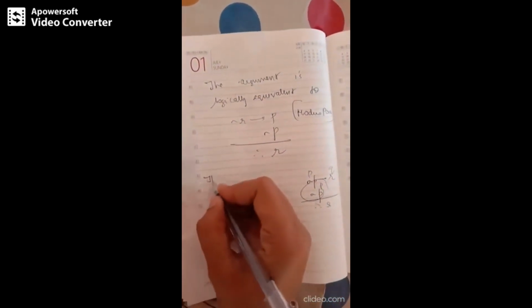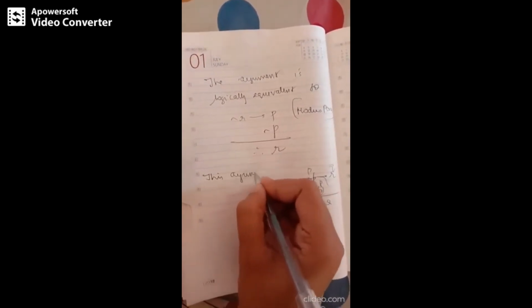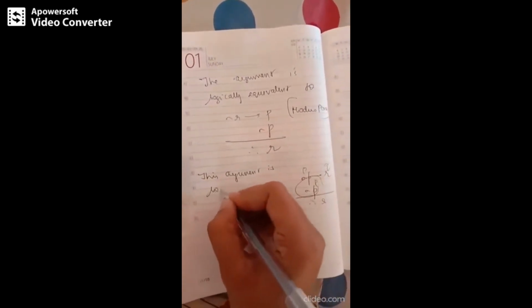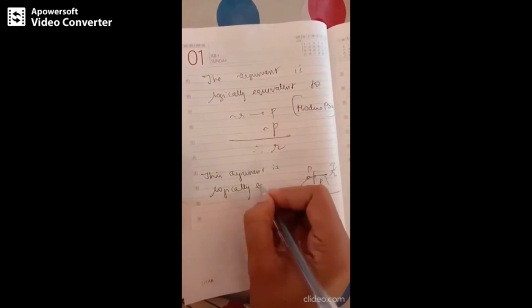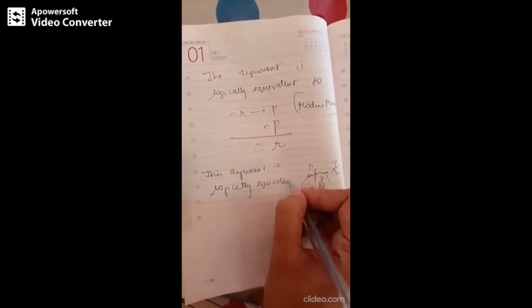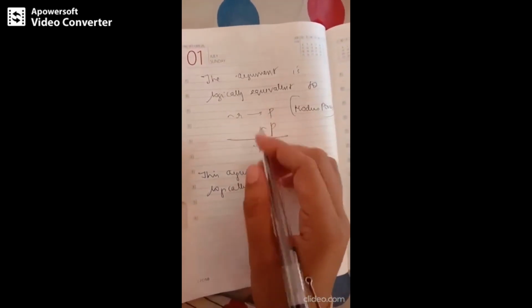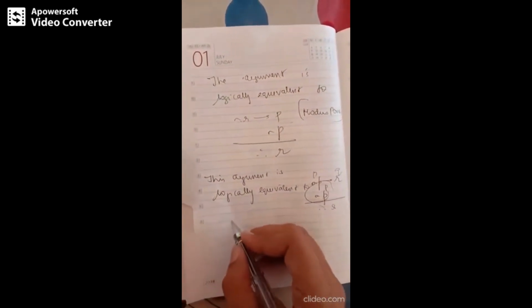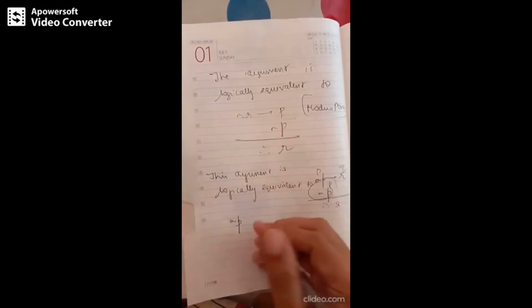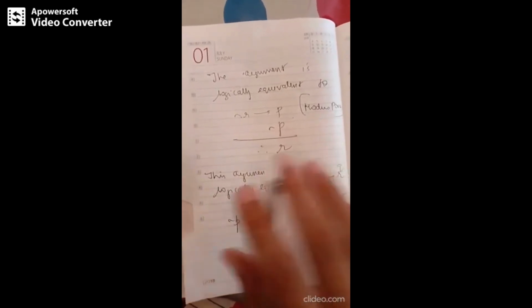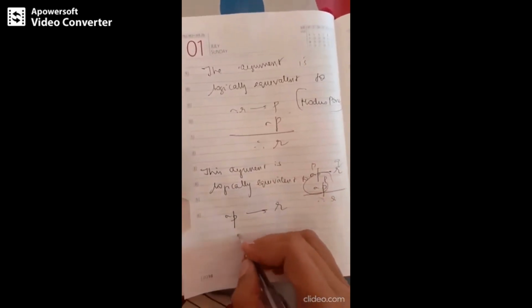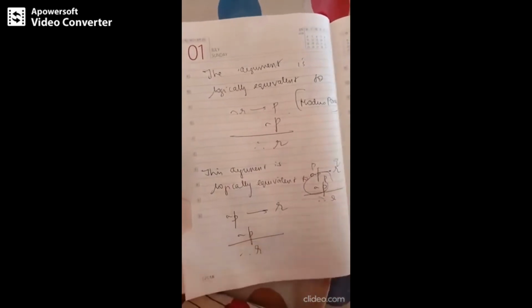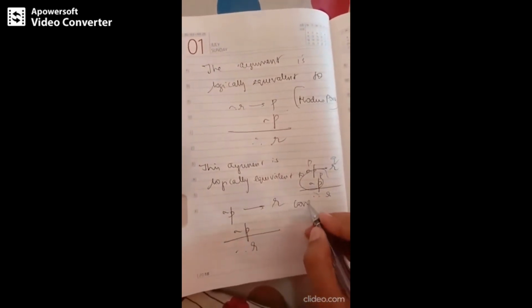So once again I can write this argument is logically equivalent to, so your conditional is same as your contrapositive, both are logically equivalent. Contrapositive means I am reversing with negative signs, negation P implies R and negation P therefore R, correct? So this is your contrapositive.